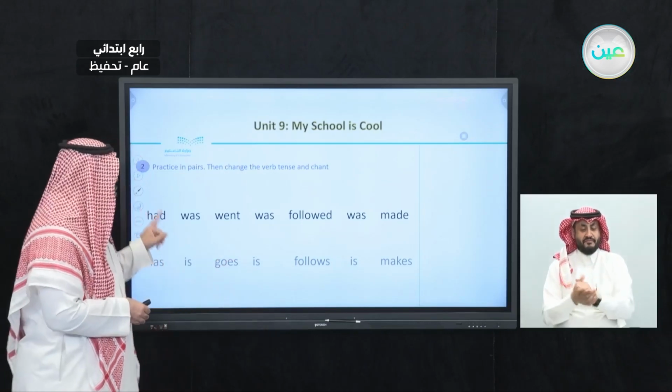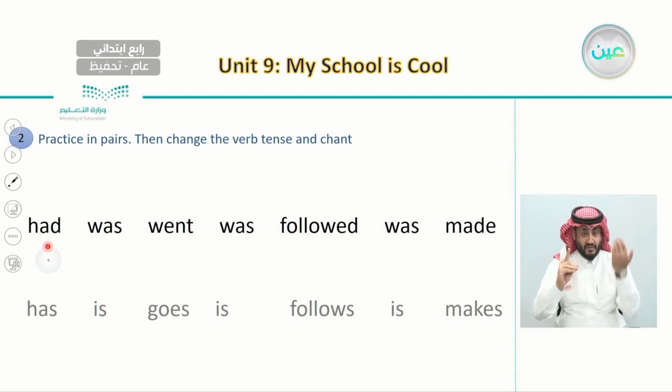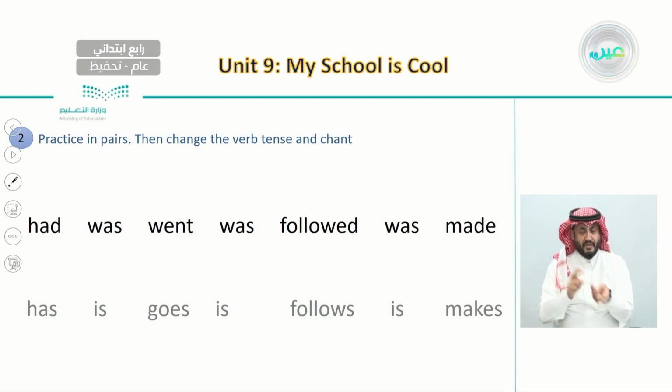So, for example, when we said Rana had, in the past, we can say Rana has. And when we say the verb was, we can say is. And when we say that it followed her when she went, everywhere she went, we can say everywhere she goes. And also, when we say it followed her, we can say it follows her. And when we say it made the children laugh, we can say it makes the child laugh.